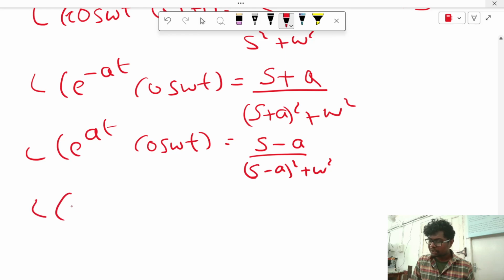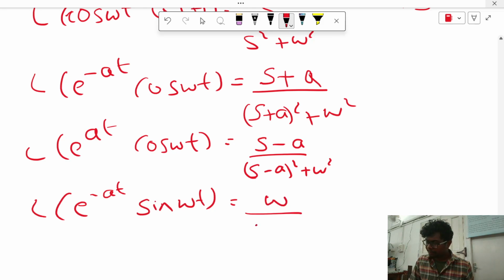Now Laplace of the next one, cos power means sine, e power minus at sine omega t. For sine, omega will always come, because for cos, s is coming. Here omega by s plus a whole square plus omega square, because here minus is there.